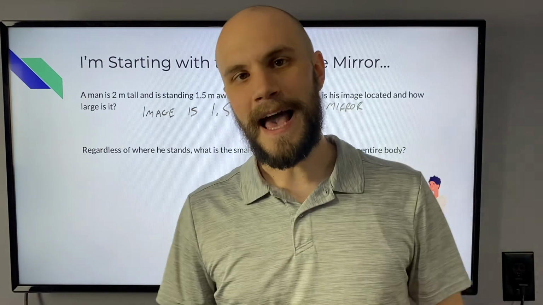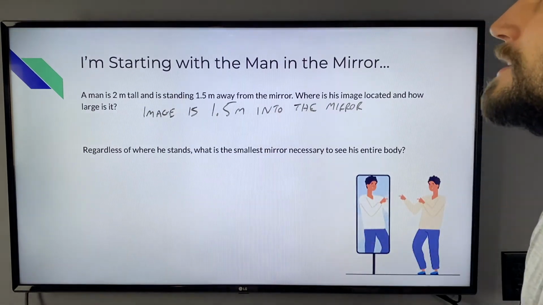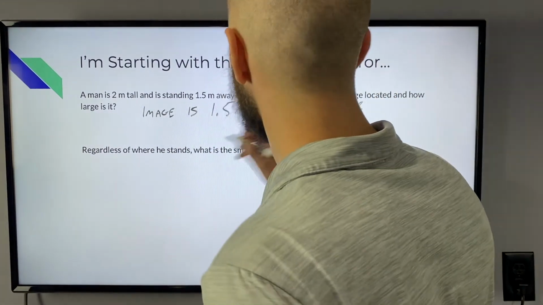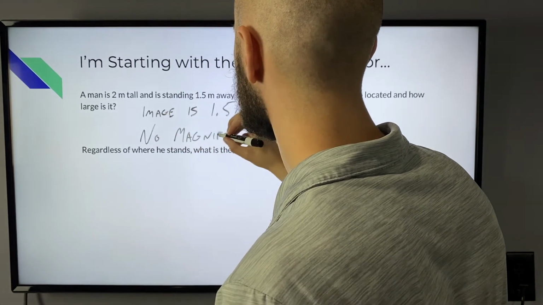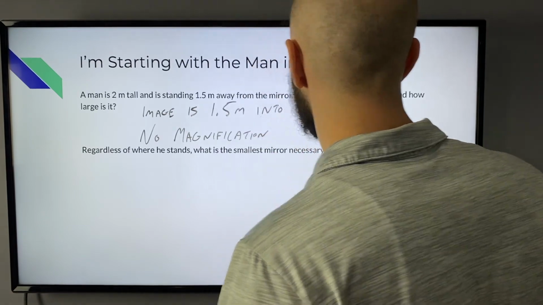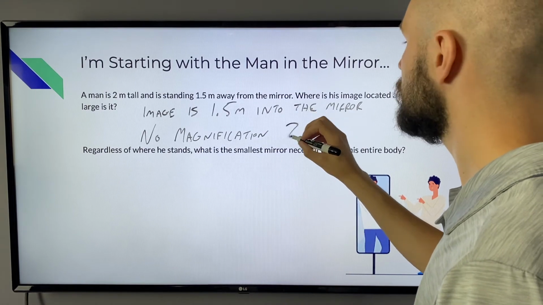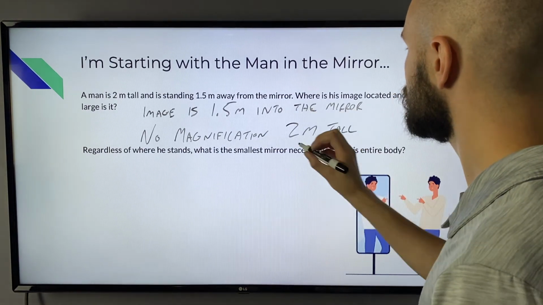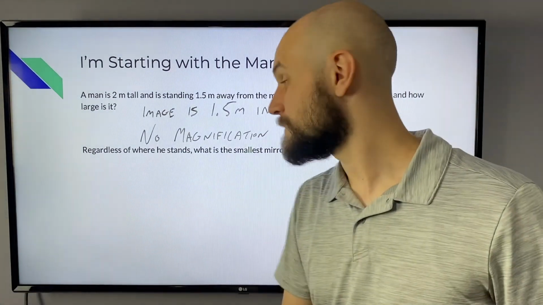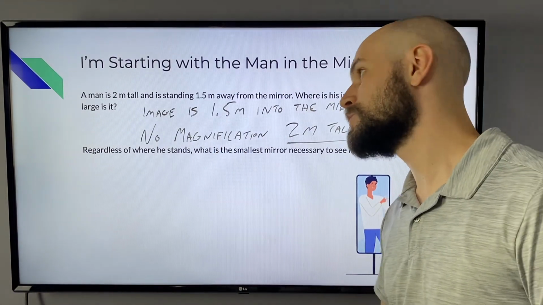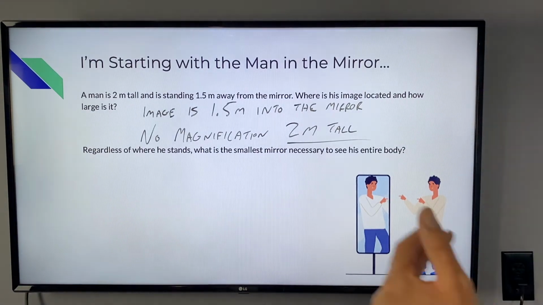Well, if we have a regular flat planar mirror, we know that there's no magnification occurring. So if the man is 2 meters tall in real life, the image within the mirror is going to be 2 meters tall. Now, if we had a funhouse mirror, this might be a little bit different. But because we have a regular flat mirror, and there's no magnification, the person is 2 meters tall. The image is 2 meters tall.